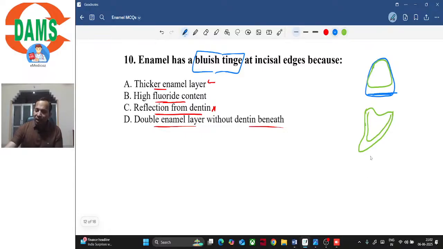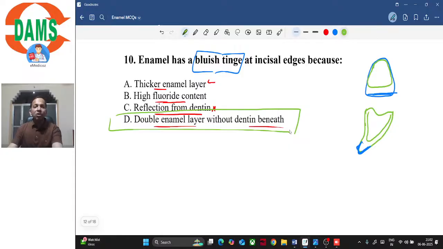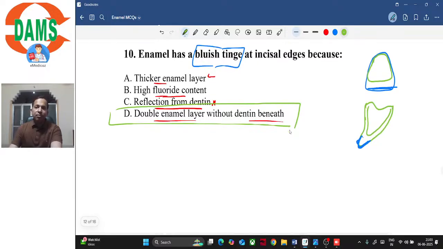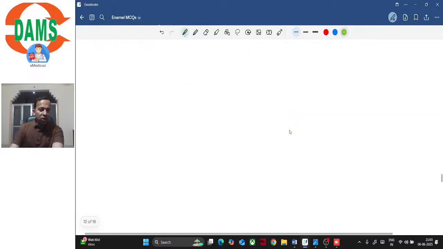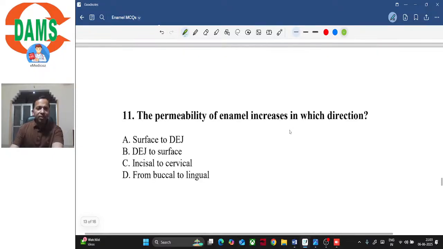And what do we have above this? The lingual and labial layers of enamel, isn't it? So basically it's a double layer of enamel, and there is no dentine beneath. So total light is getting transmitted through the enamel and we can see that blue fluorescence. So the double layer of enamel without dentine beneath is the main reason it appears bluish. So let's go to the next question. I hope it's clear, right?